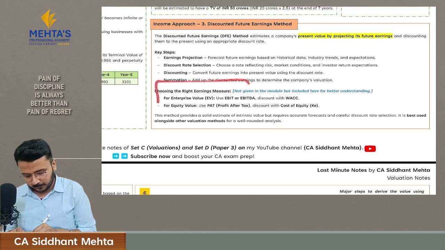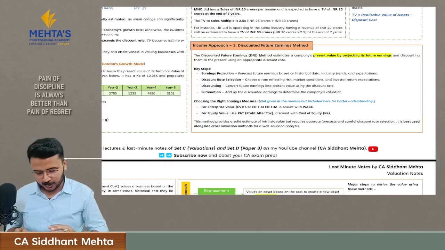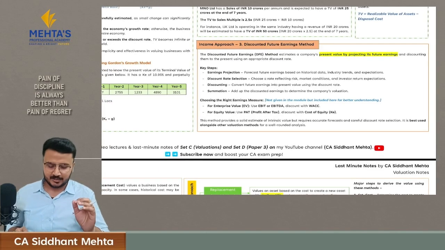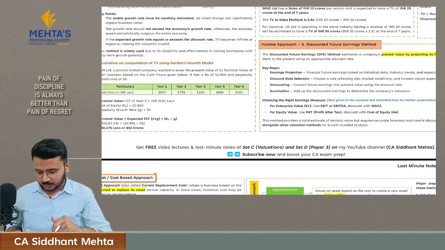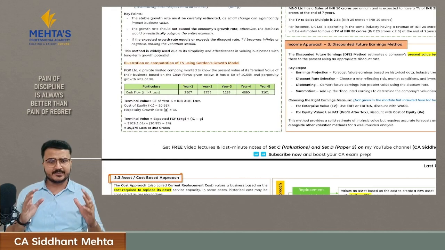Then this is just from my end to calculate enterprise value and equity value. Just go through it once. This was your entire revision lecture about the income or earning based approach. I know this lecture is lengthy, but this is also for those students who are learning these concepts for the first time. And don't worry, ICAI will not ask you questions about the entire DCF calculation, or they will not give you 2 to 3 adjustments.